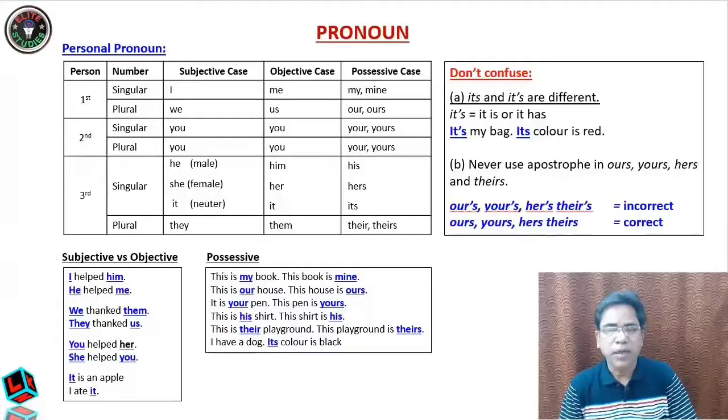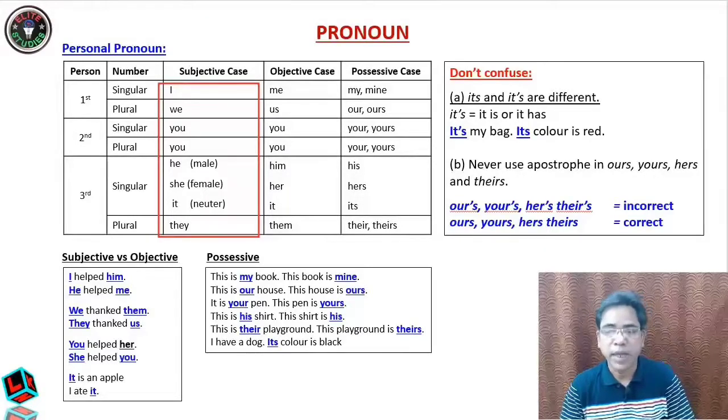Here now the tree of personal pronouns. In the previous slide we studied first person singular, first person plural, second person singular, second person plural, third person singular and third person plural. This is the one way. This we have studied in the previous slide, isn't it? Now there are still more pronouns.